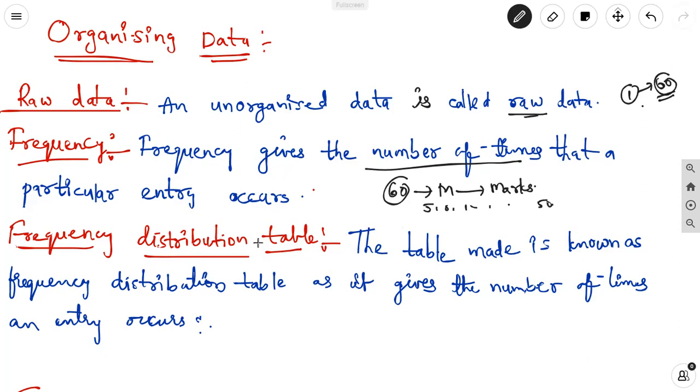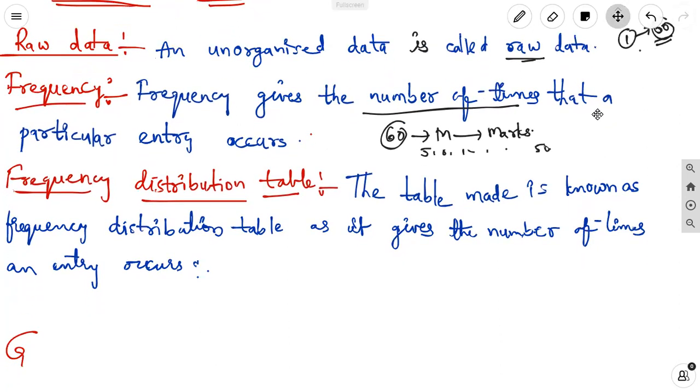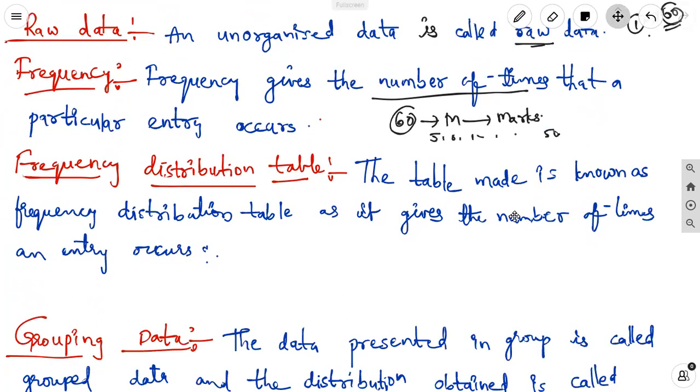The frequency distribution table means, suppose we are collecting different numbers in raw data, we can write them in a table in ascending or descending order, and enter the frequency, that is, the number of times for a particular entry. That table is called a frequency distribution table, as it gives the number of times an entry occurs.